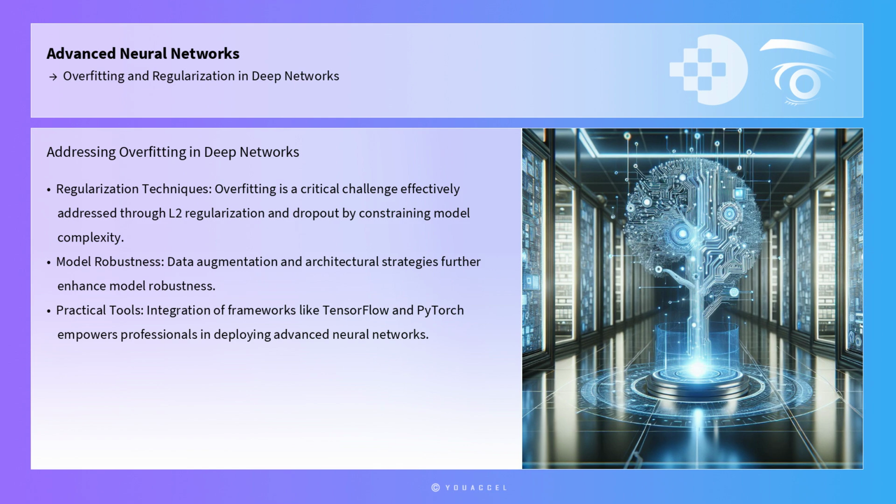In conclusion, overfitting is a critical challenge in deep networks that can be effectively addressed through regularization techniques. L2 regularization and dropout are foundational tools that have proven efficacy in reducing overfitting by constraining model complexity. Data augmentation and architectural strategies further enhance model robustness. Employing a combination of these techniques, along with rigorous validation and hyperparameter tuning, practitioners can develop deep learning models that generalize well to new data.